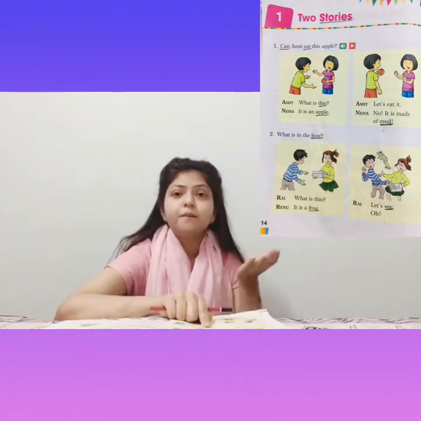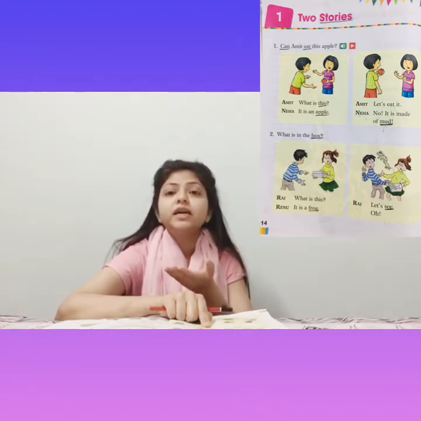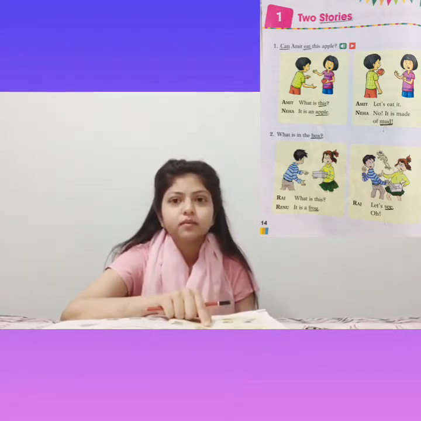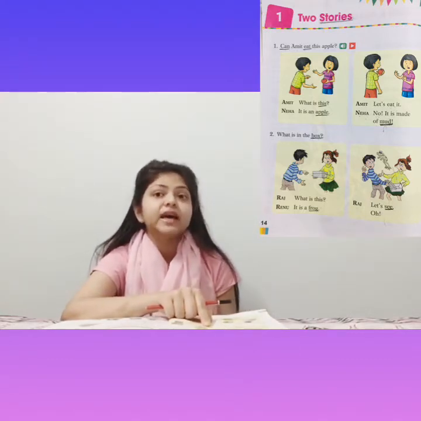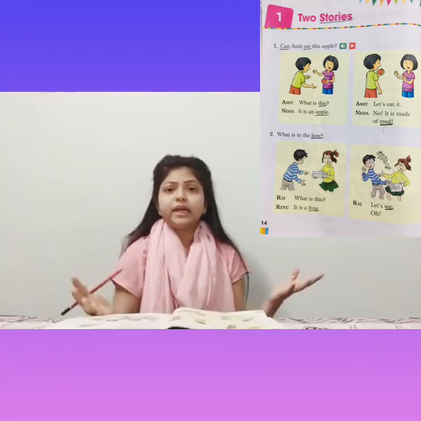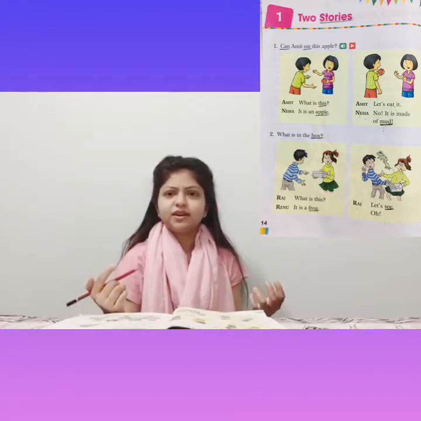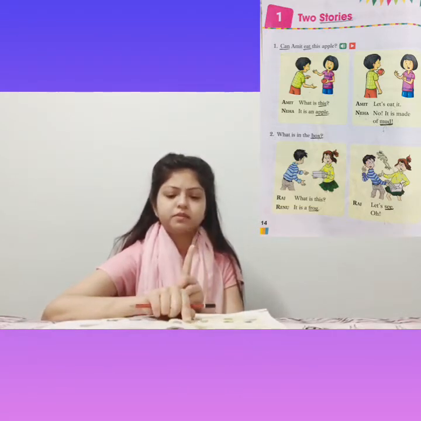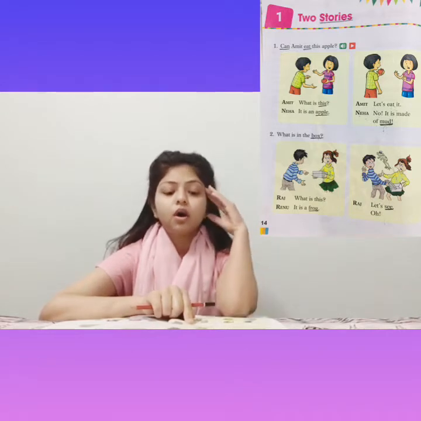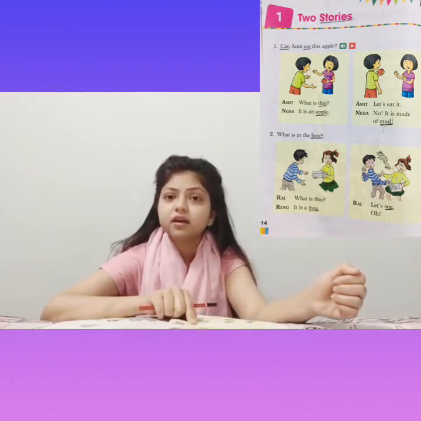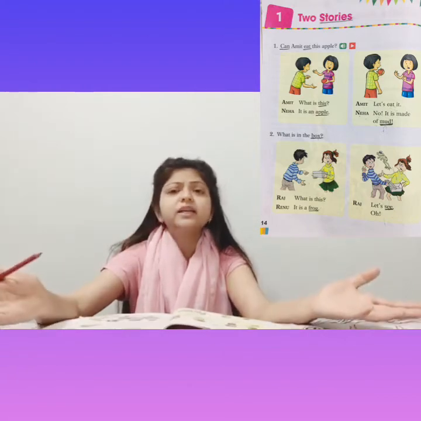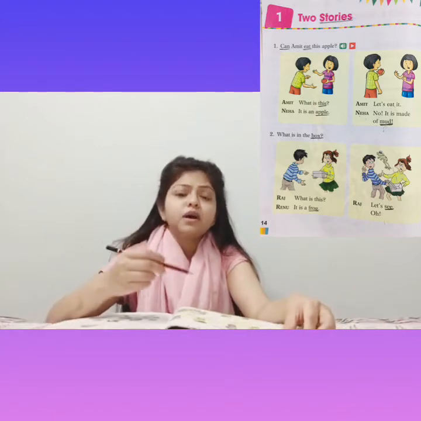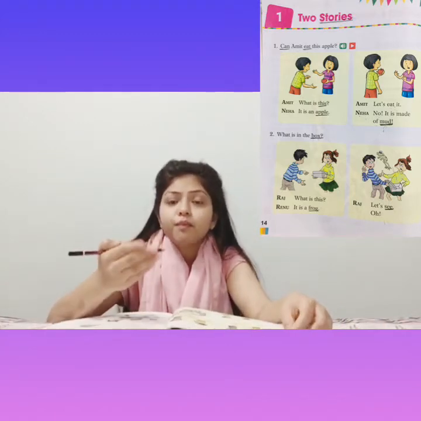So as soon as Amit saw the apple, he said, come on, let's eat it. Why did he say so? Because he must be liking the apple so much that quickly he said, let's eat it. Okay? Neha, no, it is made of mud. Oh God, now see what Neha is saying. No, Amit, you cannot eat this apple. Why? Because the apple is made of mud.